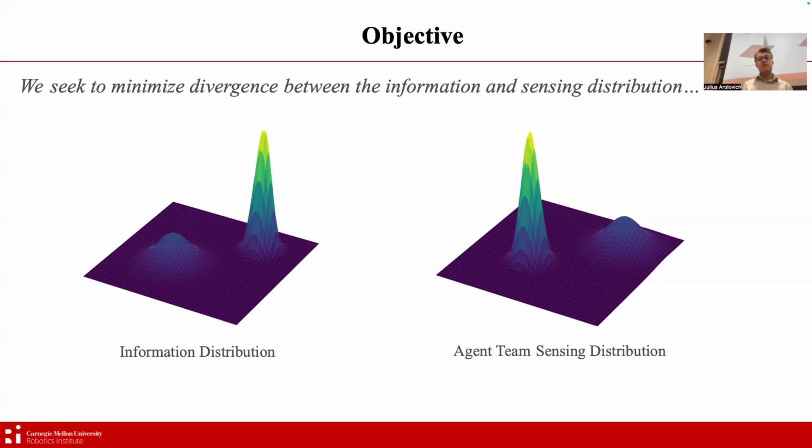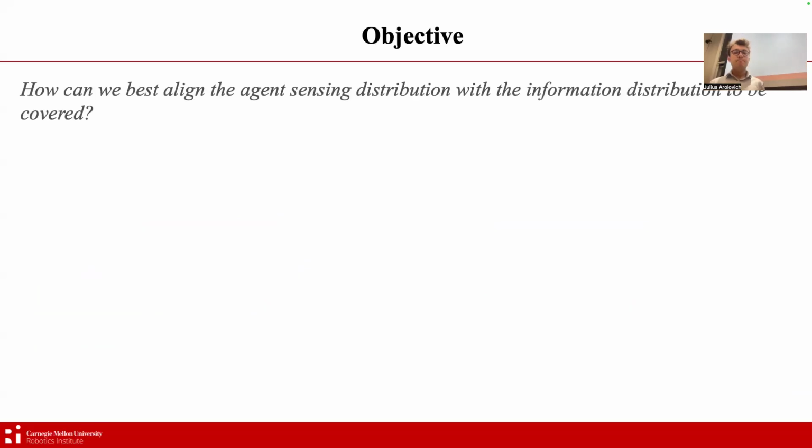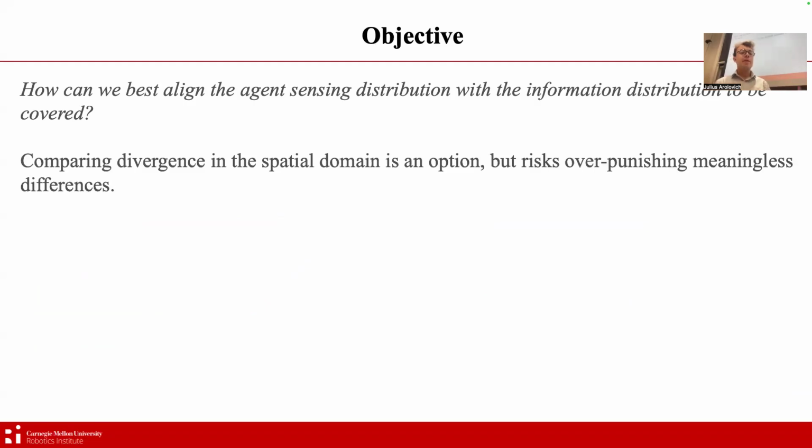And the mismatch comes from the fact that the agents are not well matched to the regions that they are covering. And mismatch in sensing and information distributions leads to worse coverage, and that's something that we seek to minimize. So we seek to minimize the difference between the two by manipulating the distribution of our sensing agents. So then that begs the question of how can we best align the agent sensing distribution with the information distribution that we seek to cover?